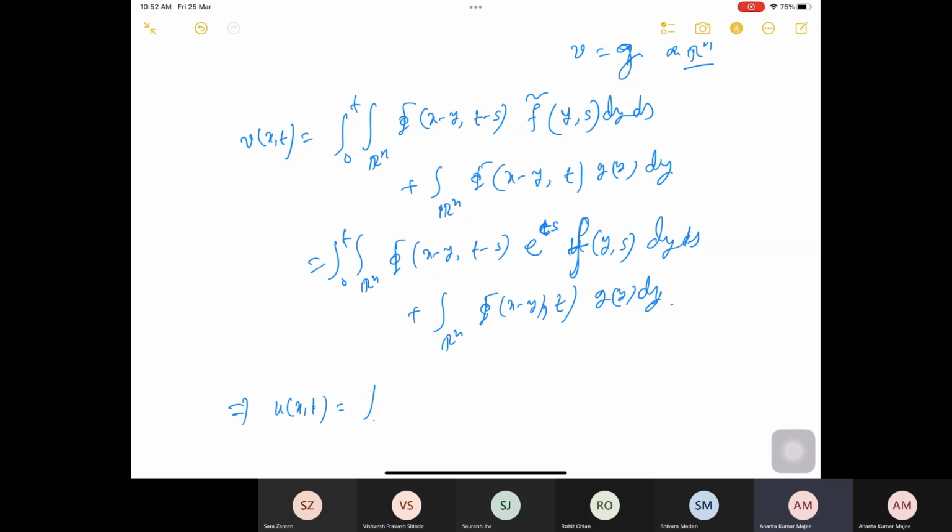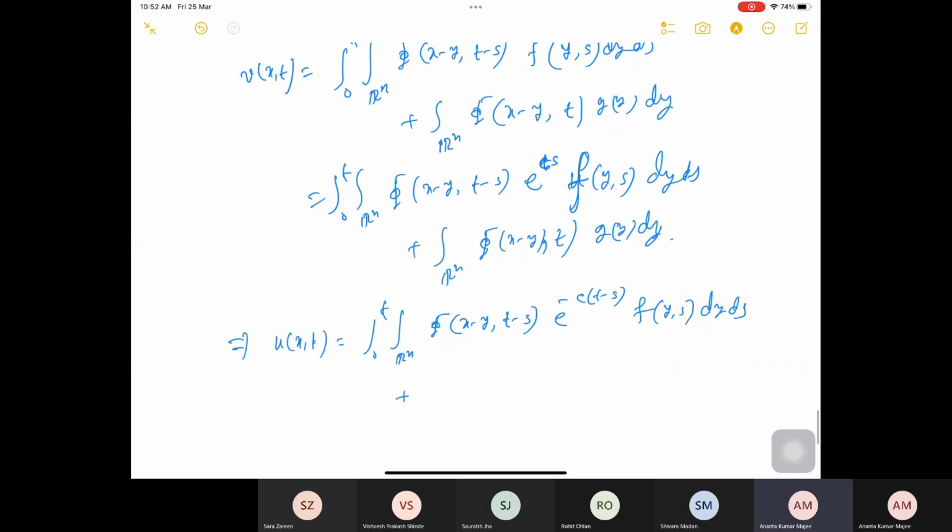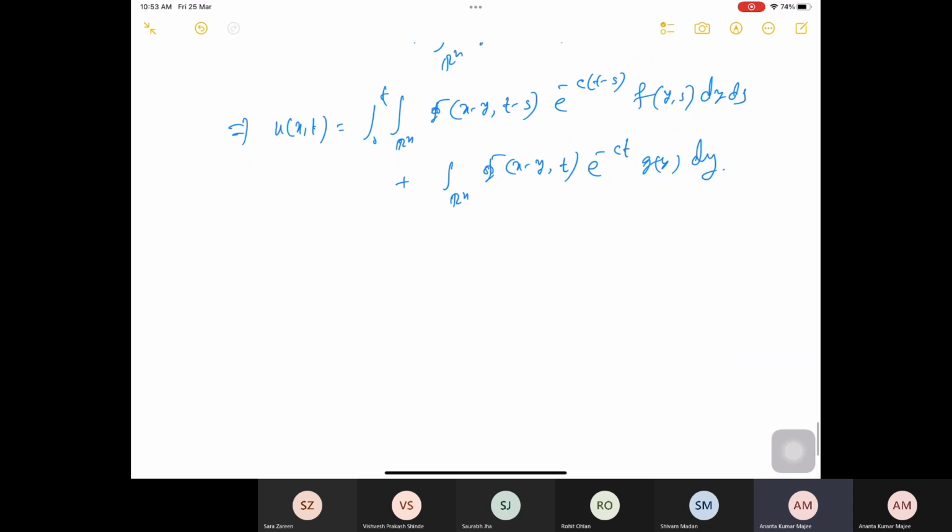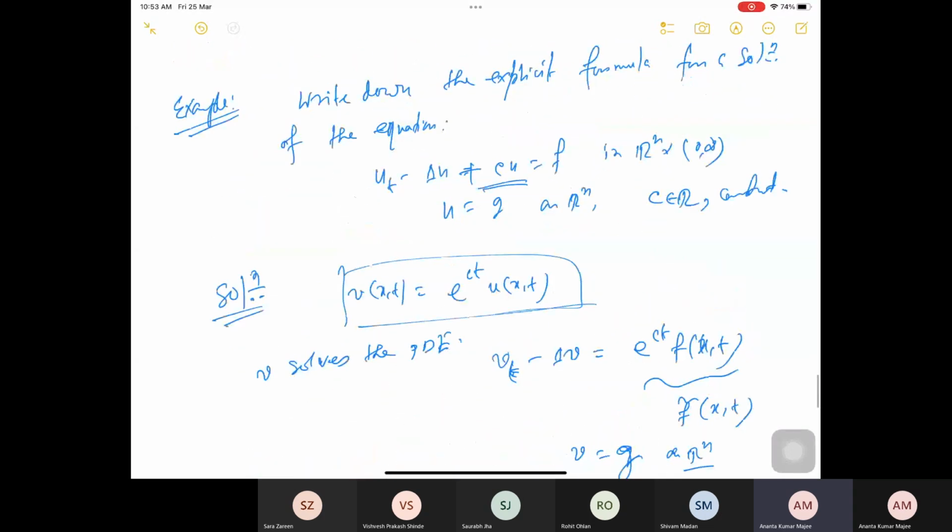This is the integral over 0 to t, integral over R^n, of phi(x minus y, t minus s) times e to the power minus c(t minus s) f(y,s) dy ds, plus the integral over R^n of phi(x minus y, t) e^{-ct} g(y) dy. So this is the explicit solution for the problem we wanted to discuss.